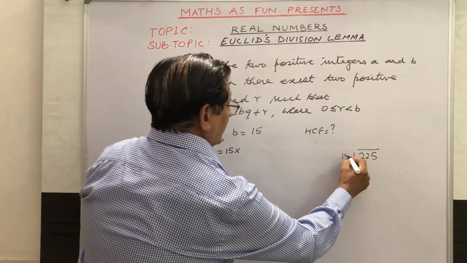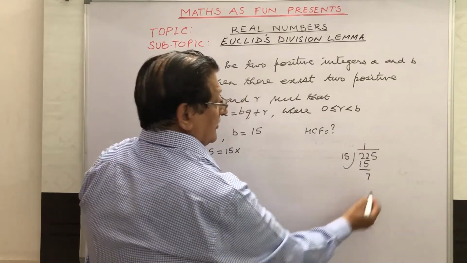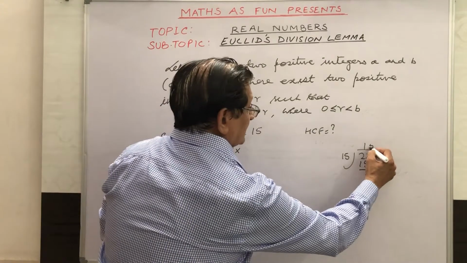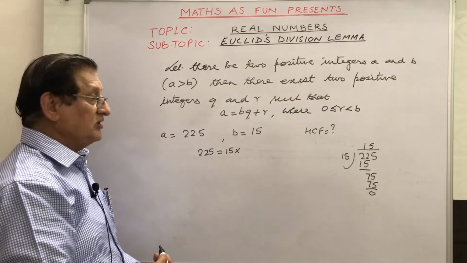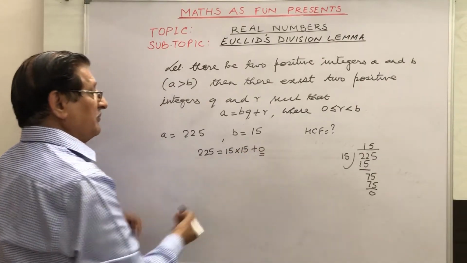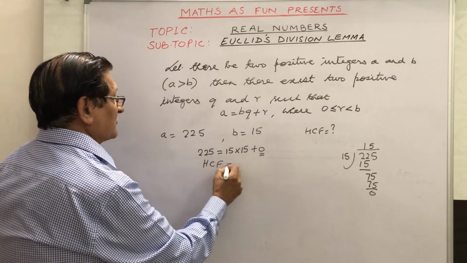There is 15 ones are 15, and you are getting 7 here, 5 75. 15 fives are 75, directly you are getting 0. So we can write this as 15 into 15 plus 0, and when the remainder is automatically 0, we can say the HCF of them is 15.